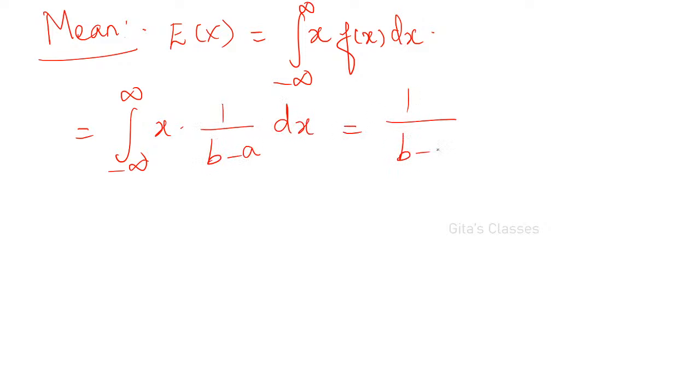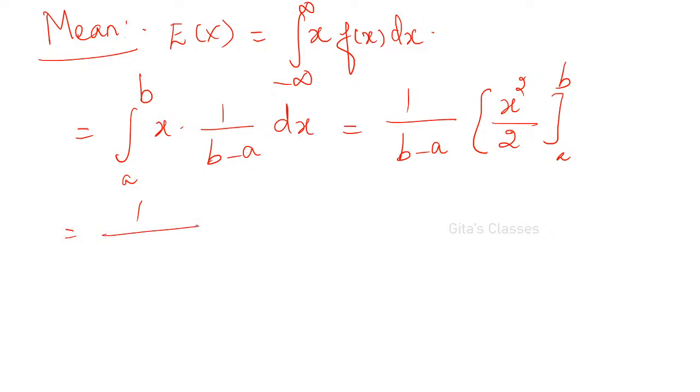So 1 by b minus a can be taken outside, and the integral, sorry, here it is a to b, not minus infinity. Only from a to b it is defined, right? So the integral from a to b of x into 1 by b minus a into dx. 1 by b minus a is a constant, so it comes outside and we integrate x, which gives x squared by 2 from a to b, right? So this is equal to 1 by 2 into b minus a, times b squared minus a squared, that is upper limit minus lower limit.